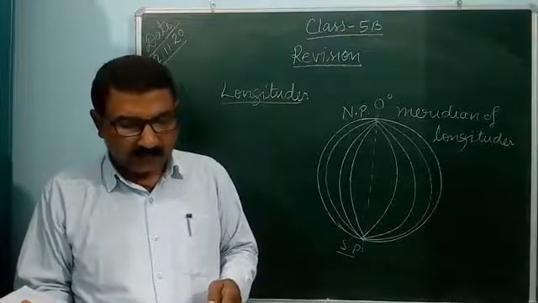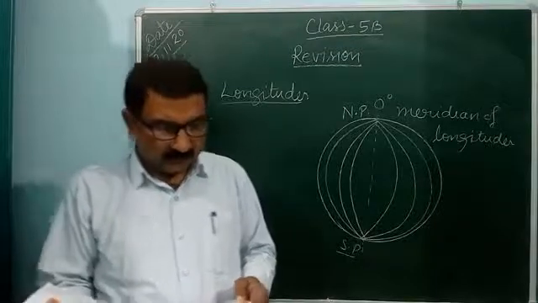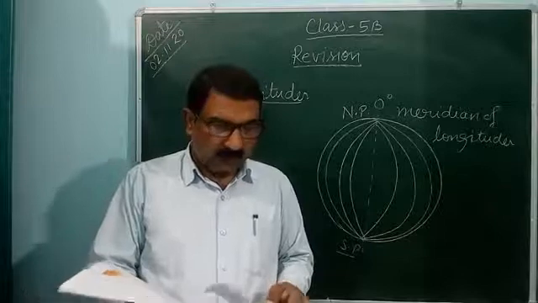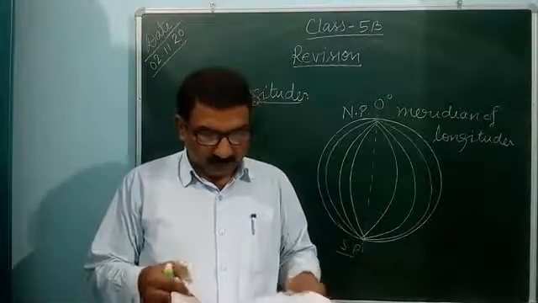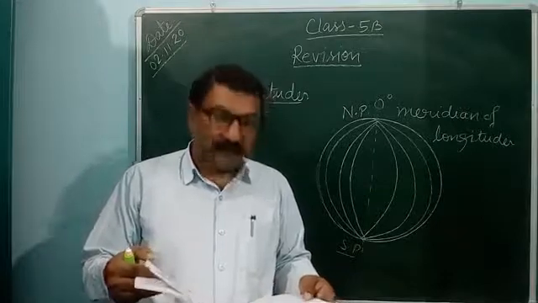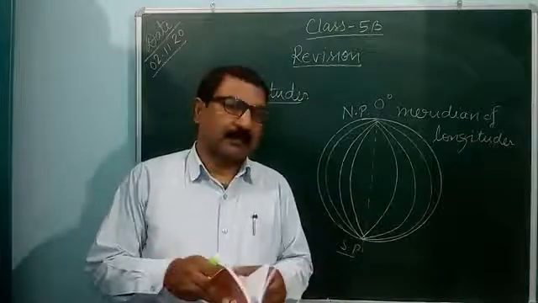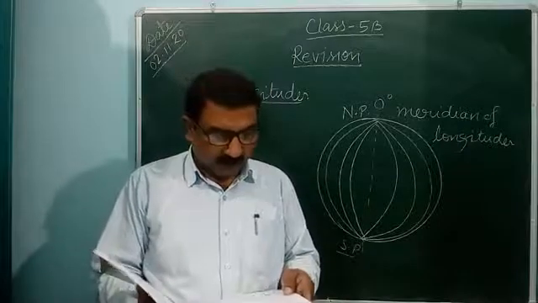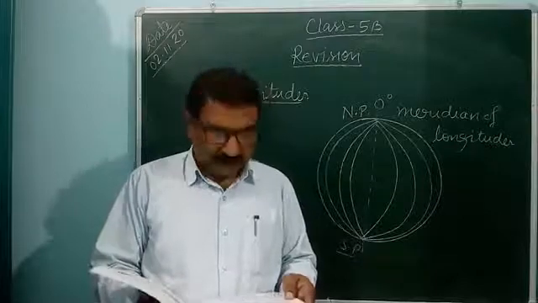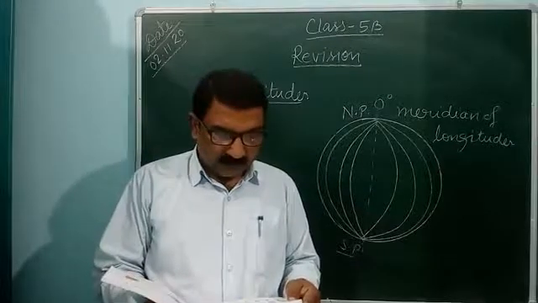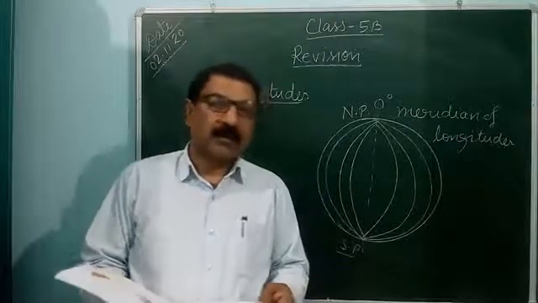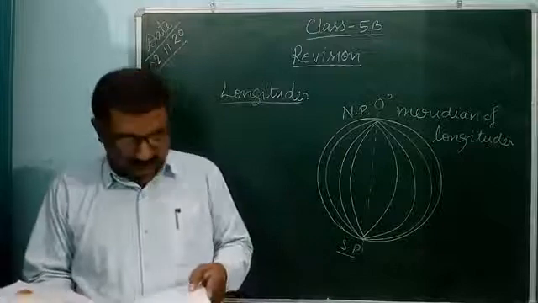Fill in the blanks today and tick the right answer that is given and answer the following. Like that, name the important latitudes. So you can also write the important latitudes: the Tropic of Cancer, the Tropic of Capricorn, the Arctic Circle and the Antarctic Circle. What is the other name of latitude line at 0 degree? This is the equator. And what is the prime meridian? The Greenwich line is called the prime meridian at 0 degree.